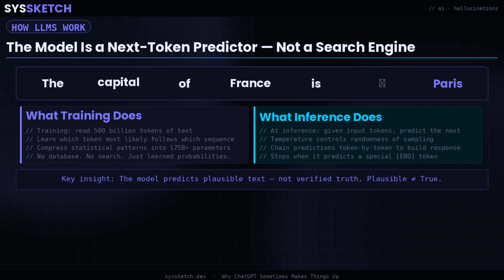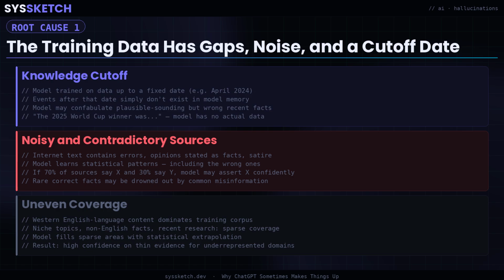Root cause 1 is the training data itself. Every model has a knowledge cutoff, a fixed date after which it has seen no text at all. Events, discoveries, court decisions, and publications after that cutoff simply do not exist in the model's world. When you ask about something post-cutoff, the model does not say, "I have no data on that." It generates the most statistically plausible sounding answer based on everything it does know about adjacent topics, which may produce output that sounds authoritative and is completely wrong.